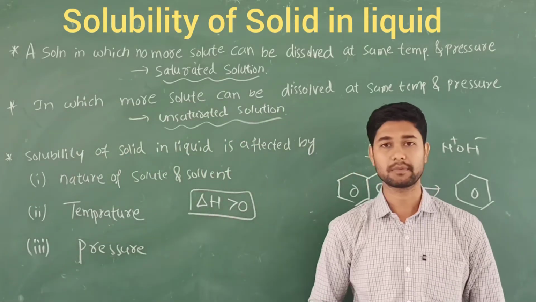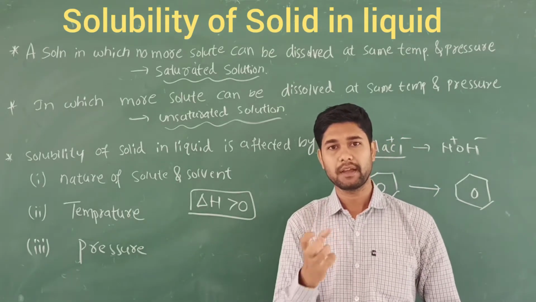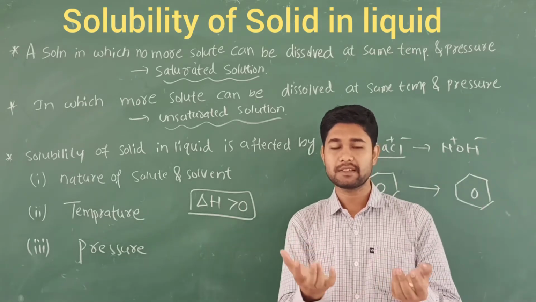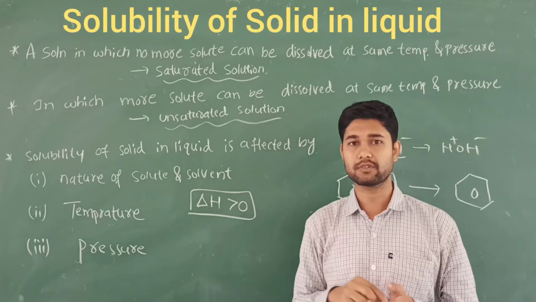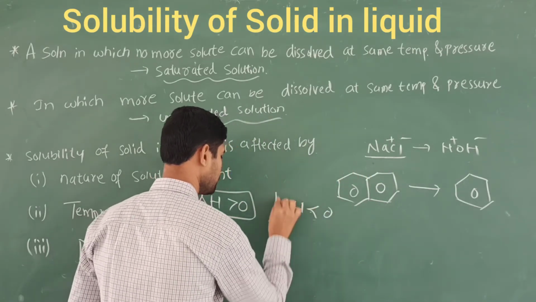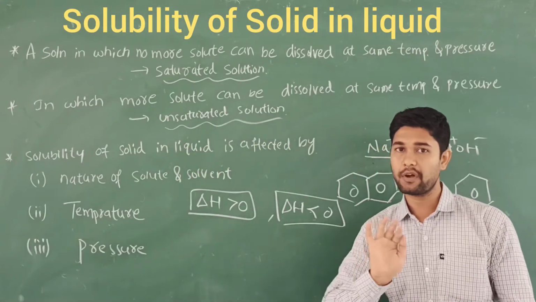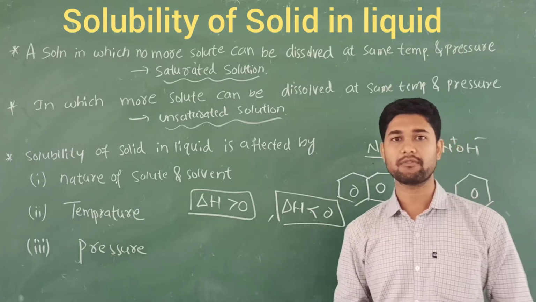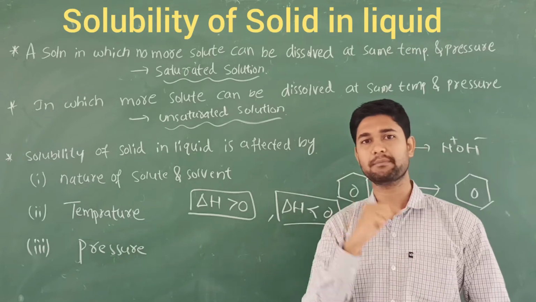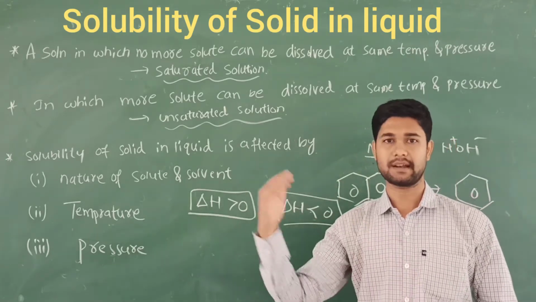What do you mean by endothermic? Endothermic means acquiring some amount of heat, so the surrounding temperature decreases because heat is absorbed. What about exothermic? Exothermic means delta H is less than 0. It releases energy in the form of heat, and the surrounding temperature increases because the heat is released, right?